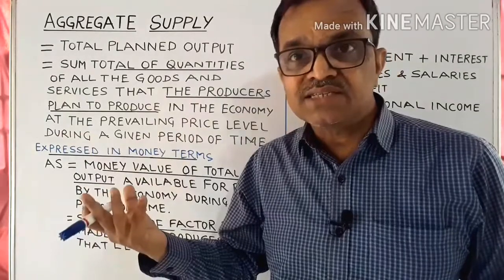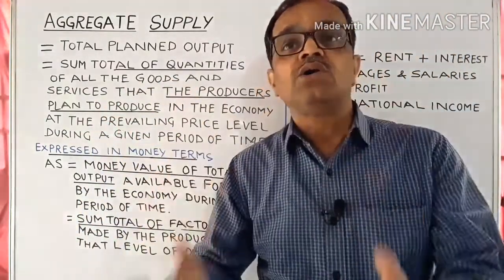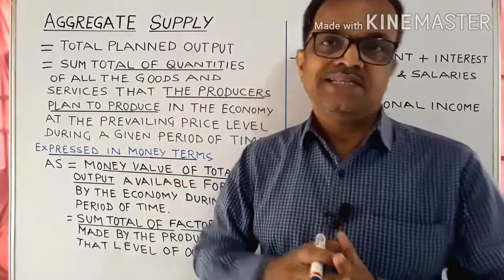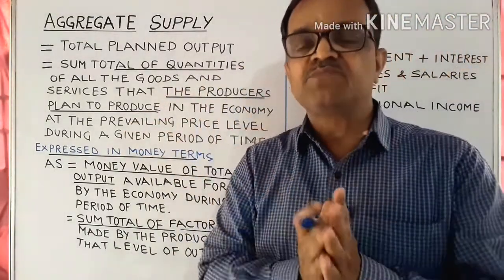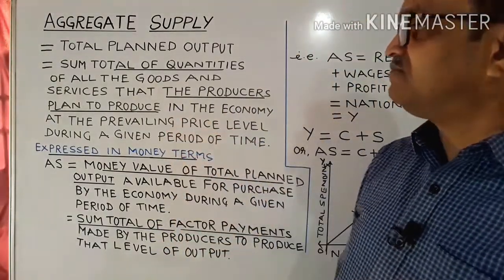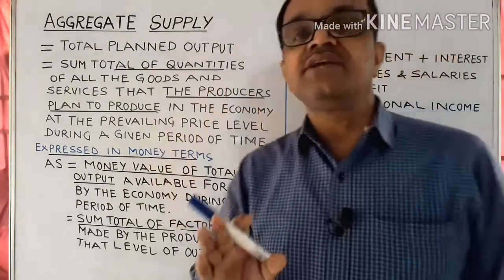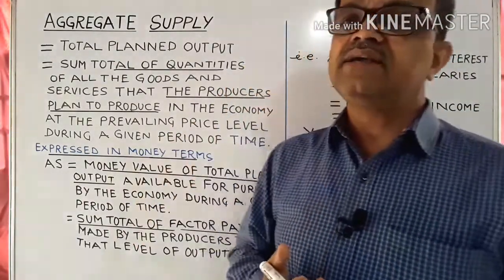It simply means that it is the sum total of quantities of all the goods and services that the producers plan to produce. That is the planned output, means what they plan to produce at the prevailing price level in the economy during the given period of time. That is simple aggregate supply.